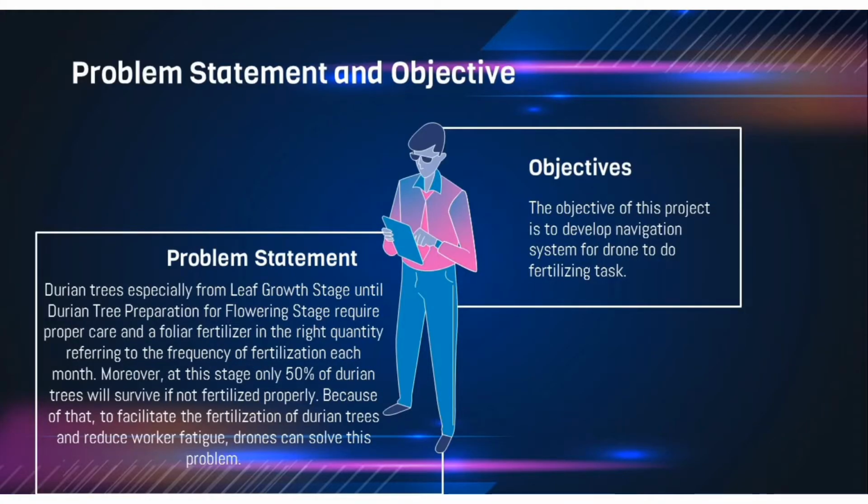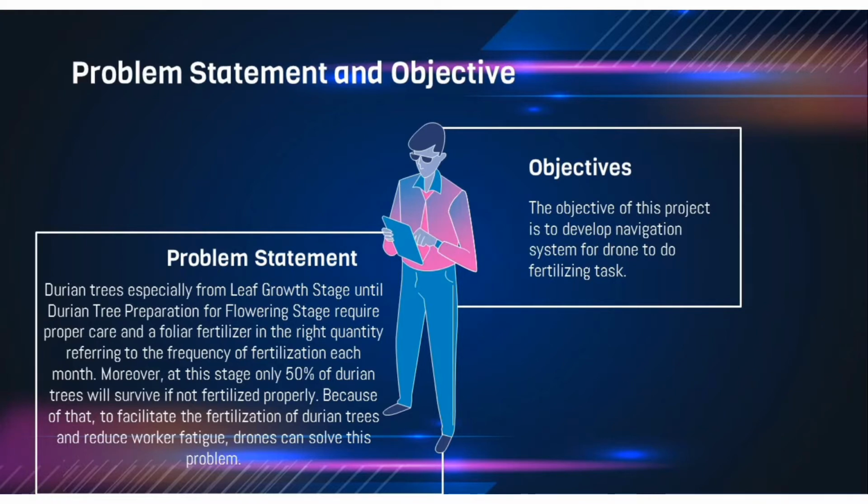Next, this is my problem statement and objective. Problem statement. Durian trees, especially from leaf growth stage until durian tree preparation for flowering stage, require proper care and a foliar fertilizer in the right quantity, referring to the frequency of fertilization each month. Moreover, at this stage, only 50% of durian trees will survive if not fertilized properly.